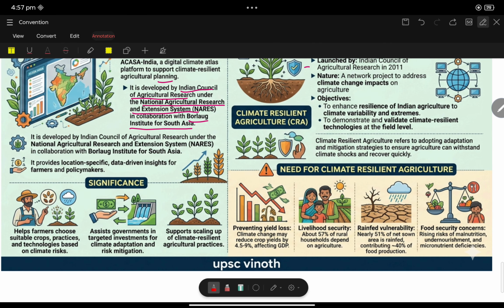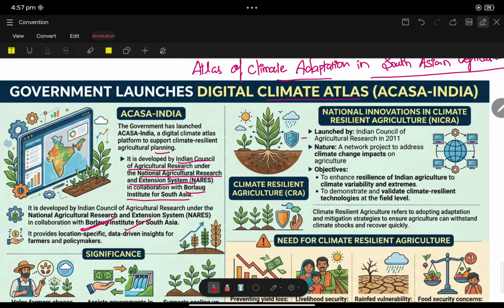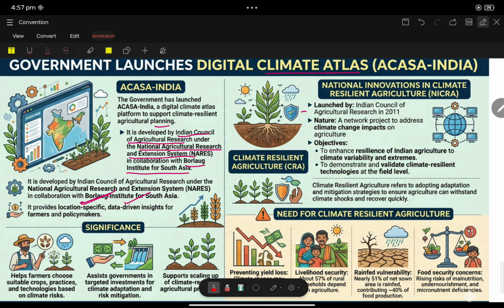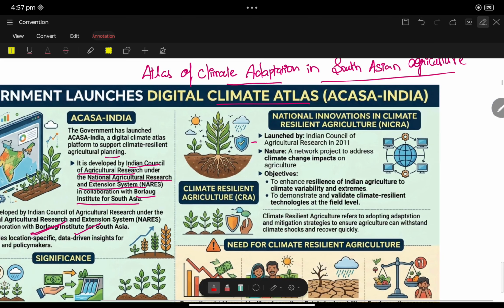It provides data driven insights for farmers and policymakers. That means this atlas is going to provide data based on location and also for farmers and policymakers. Next, National Innovation in Climate Resilient Agriculture, NICRA. This was launched alongside this digital atlas by ICAR, a network project to address the climate change impact on